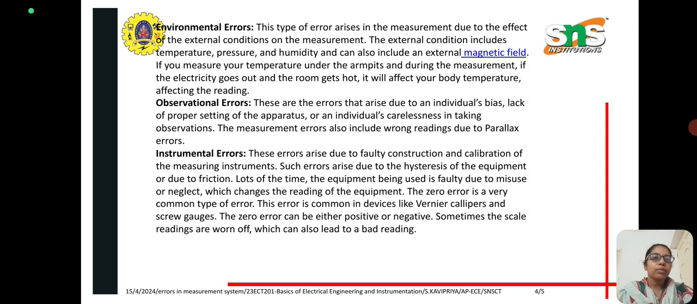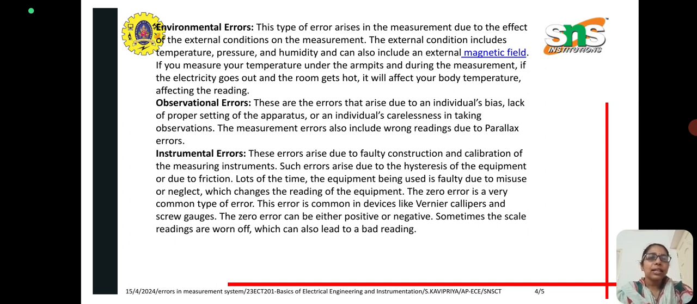And next is the observational error. These are errors that arise due to the individual's bias, lack of proper setting of the apparatus, or an individual's carelessness in taking the observations. Observational errors also include wrong readings due to parallax errors.